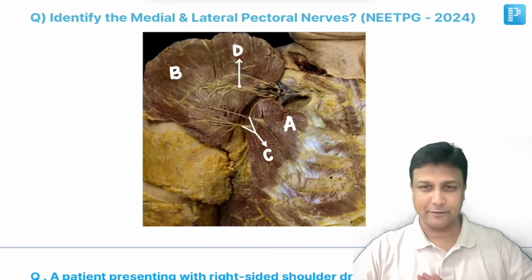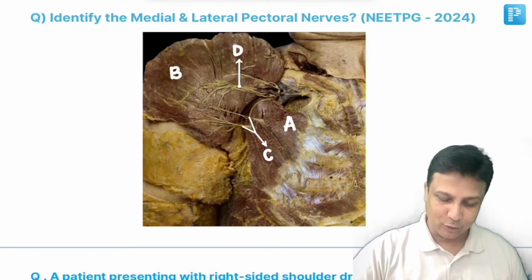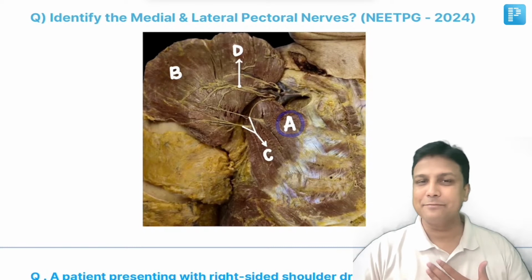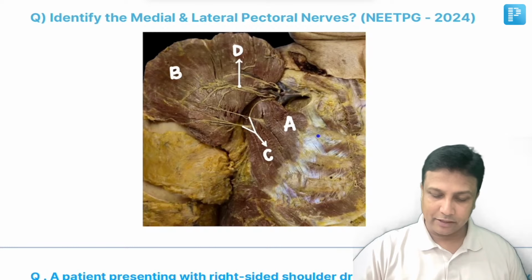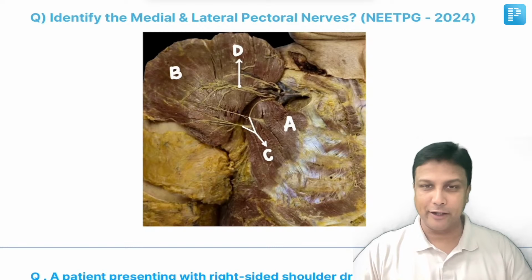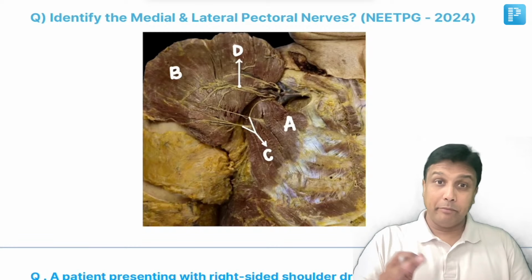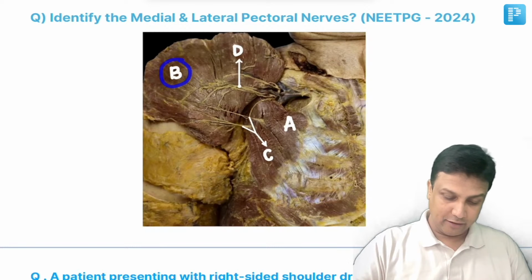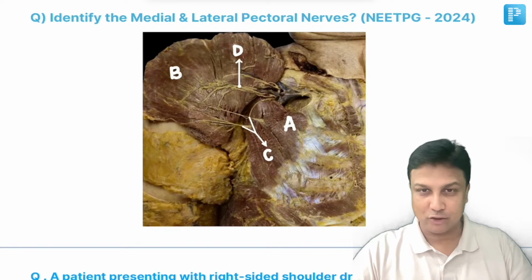This image was given. Now in this image, I don't have to worry about A here, that is pectoralis minor muscle, originating from rib number 3, 4 and 5 and getting inserted onto the coracoid process. And what is that big muscle which is reflected here, this B here? This one will be the pectoralis major.